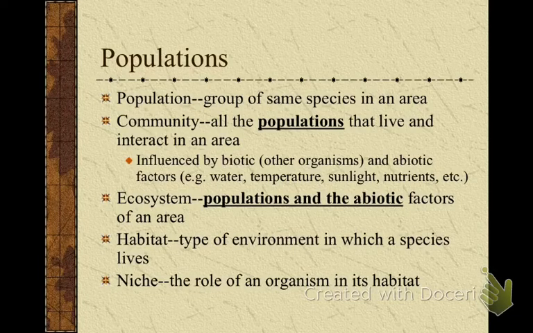Habitat, not crib, for whoever chose that answer, is the environment in which that given species lives. The niche, and we're going to have an example in a couple of slides, is the role you play in that ecosystem, in that habitat. Here it's a little different. You can be in the athletic niche or the fine arts niche. In actual organisms, it's going to be more of the location. The lower level of the tree versus the canopy of the tree, those are different niches that you live in.